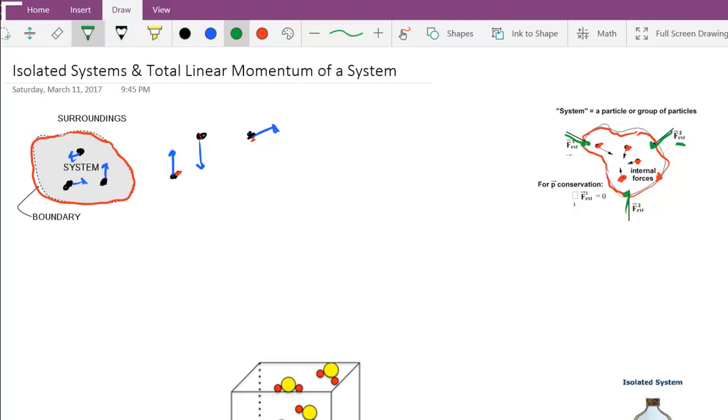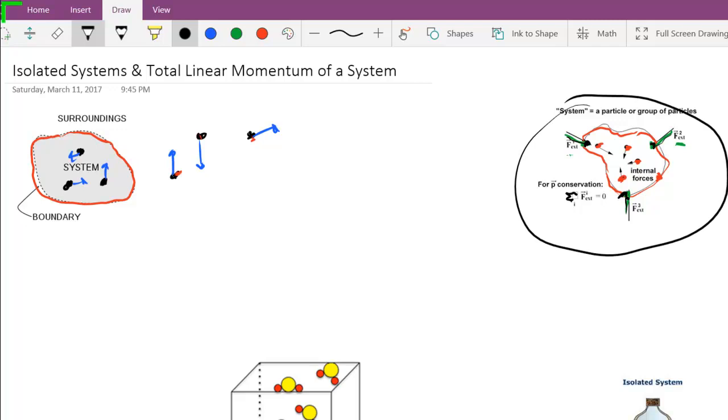An isolated system is one which has no net external force acting on it. So this is supposed to be the sum of all the forces. The sum of the external forces is equal to 0, which actually you see here, the vector sum of these forces may in fact be equal to 0. So this system, depending on the magnitudes and the directions of these forces, could be an isolated system. So a system is a collection of particles or space, and an isolated system is one which has no net external force acting on it.